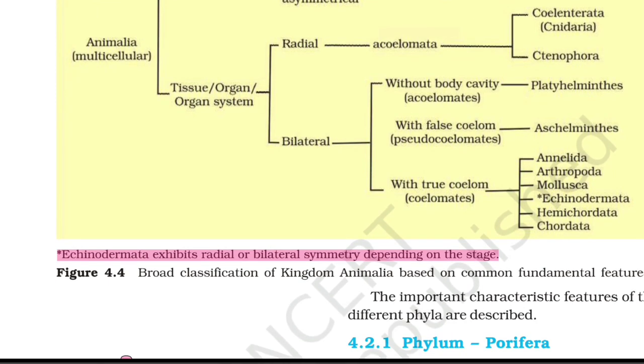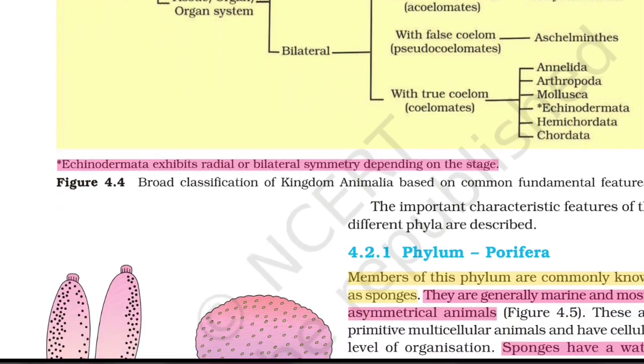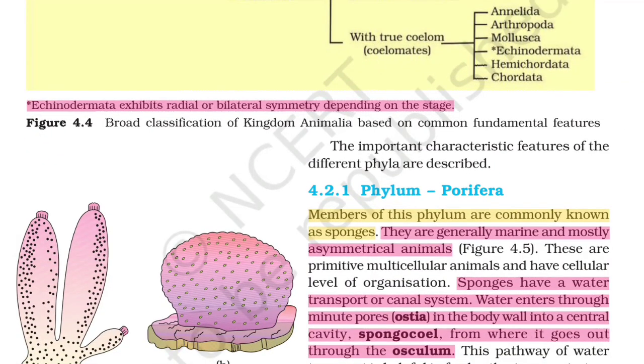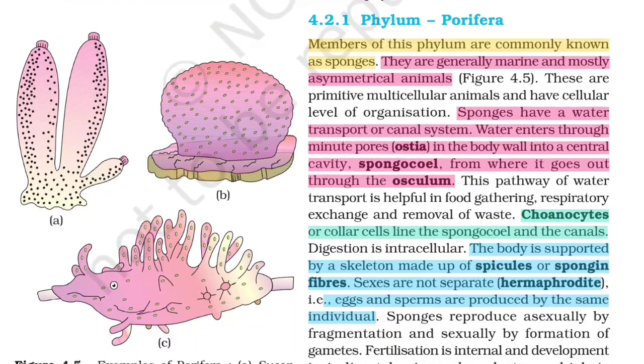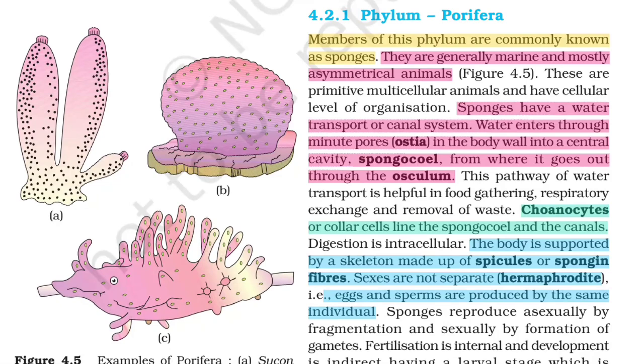Echinoderms exhibit radial or bilateral symmetry depending on the stage. The important characteristic features of the different phyla are described. Phylum Porifera: members of this phylum are commonly known as sponges.